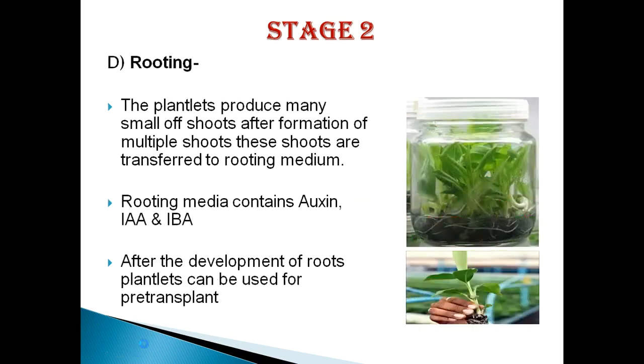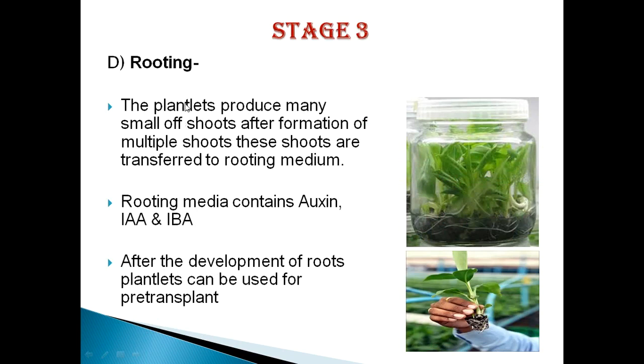So the next stage is the rooting of culture. We have to form roots on the well-grown plant. So rooting of the plantlet, which has produced many small shoots.